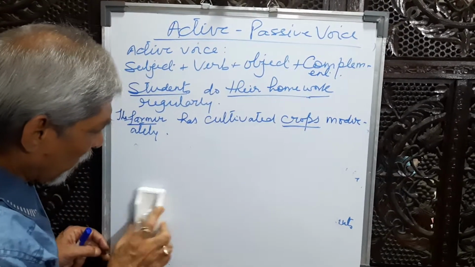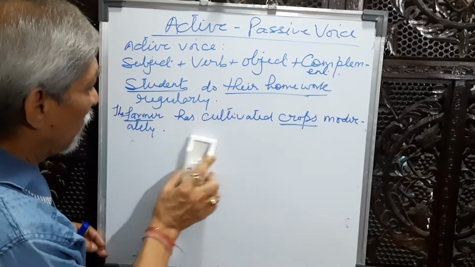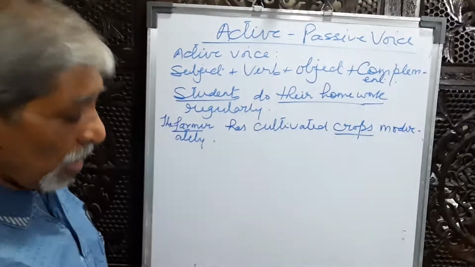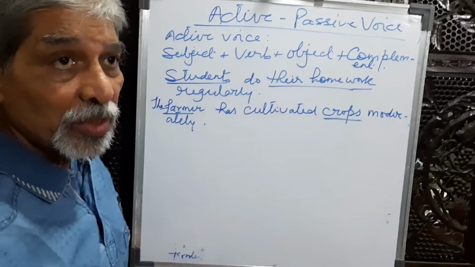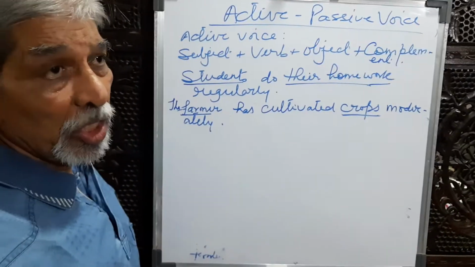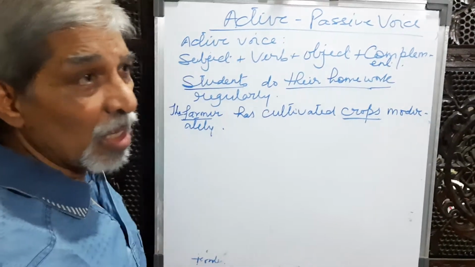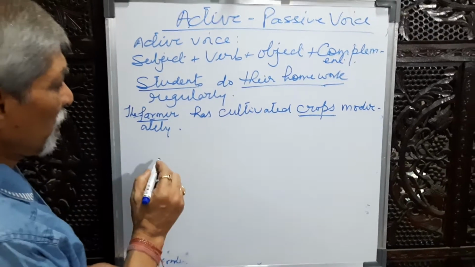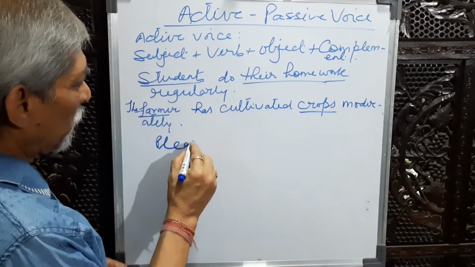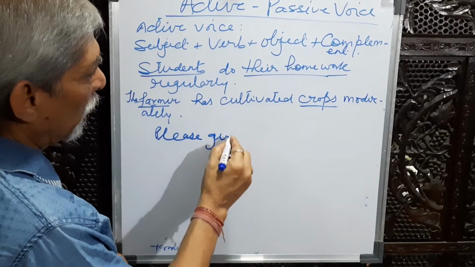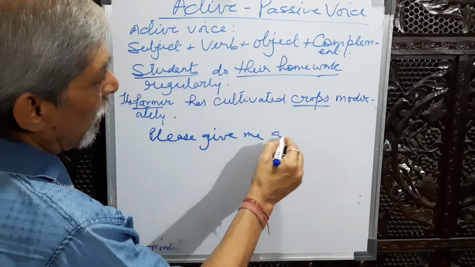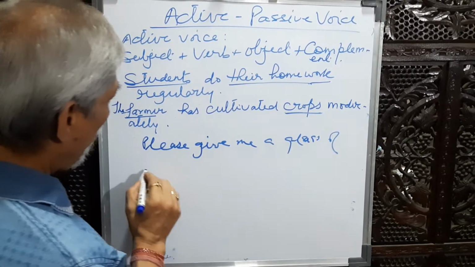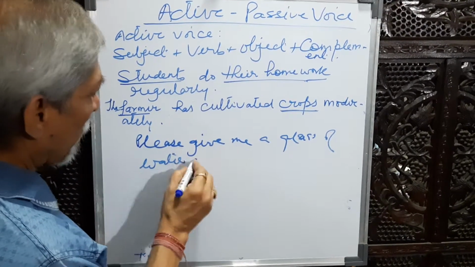We have already discussed imperative mood sentences. An imperative mood sentence is a sentence in which a command, request, order, instruction or advice is given. So, for example: please give me a glass of water.